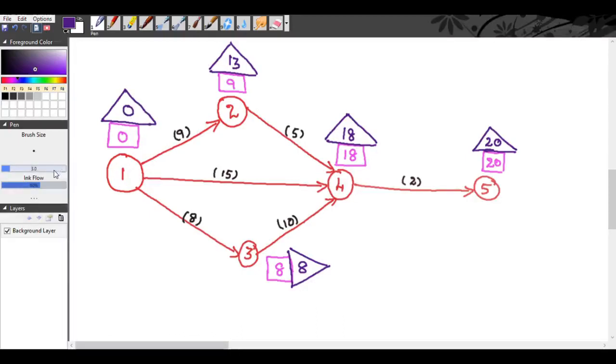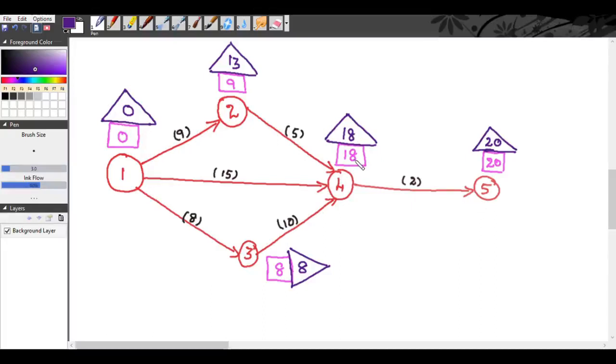So now you see where the float is equal to 0. See here for event 1 it is 0, 0. So float is equal to 0. Event 2 float is not equal to 0. Event 3 float is equal to 0. So your critical events are event 1, 3, 4 and 5.